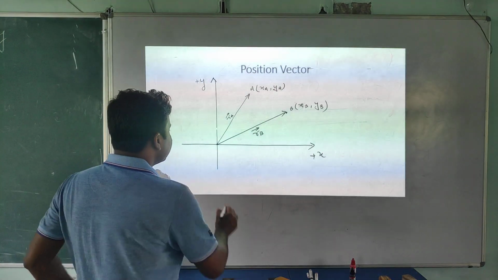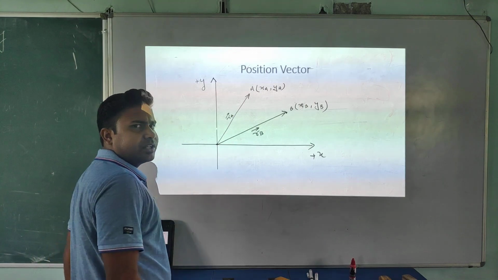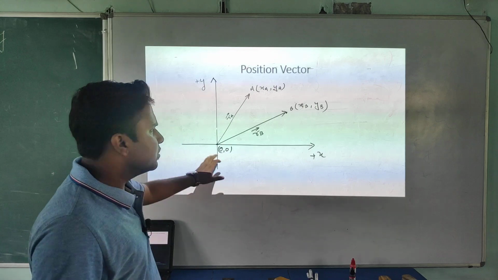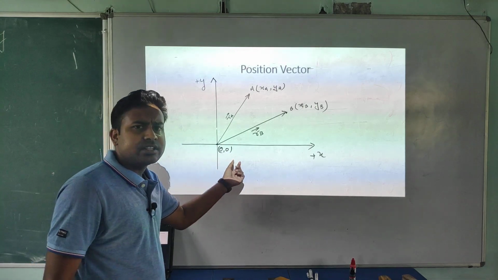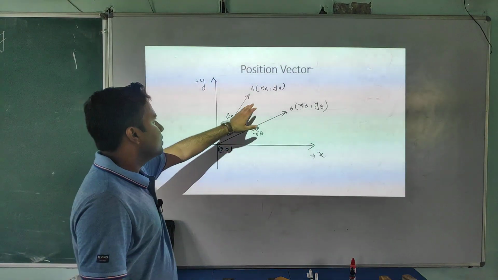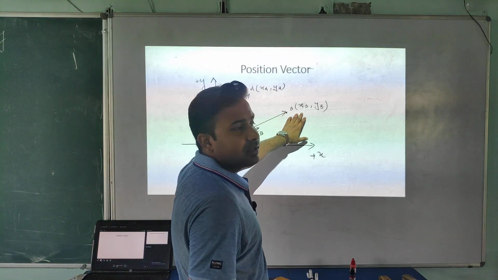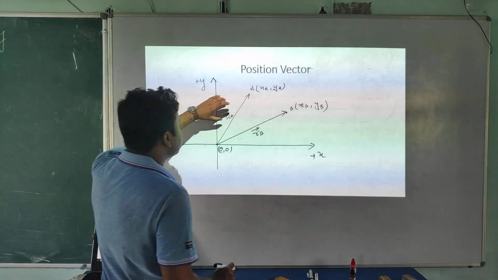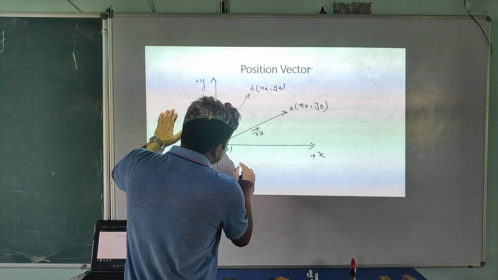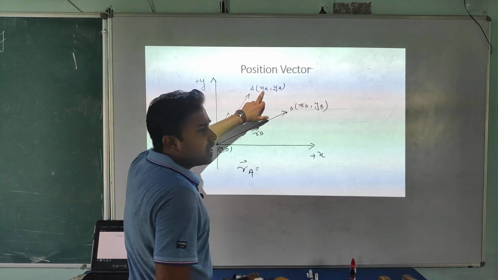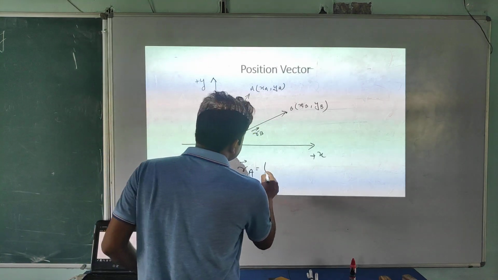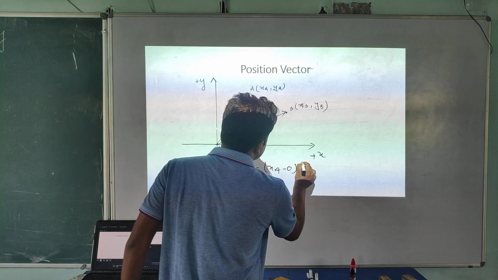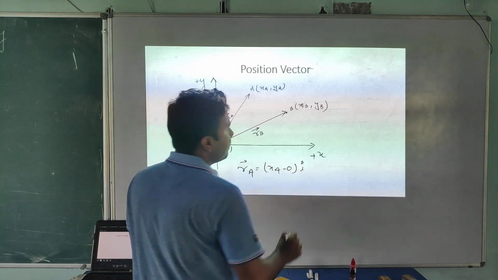Okay. Now how will you write this position vector? That's very important, student. Look at this. This one is 0 comma 0. We all know this is the origin, and coordinate of origin is 0 comma 0. This one is xa comma ya. This coordinate of B point is xb comma yb. And if you want to write this position vector RA, what you have to write? This one x coordinate minus this. It means xa minus 0 with I cap. Okay, student, what is this I cap?